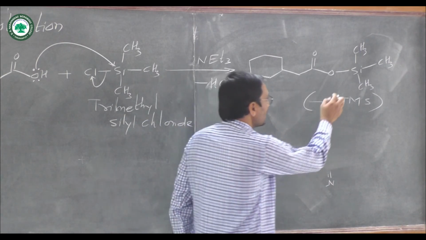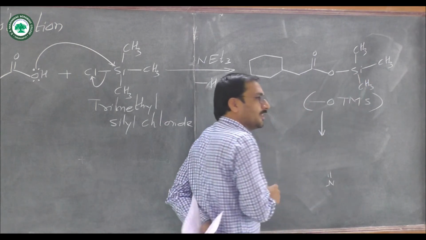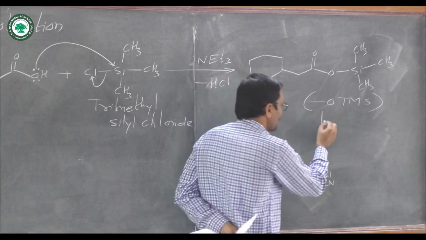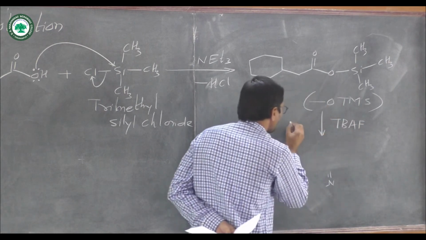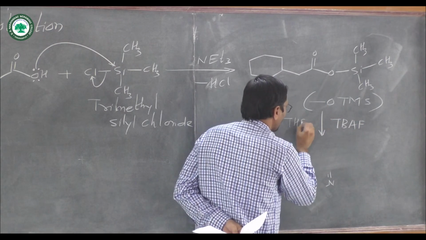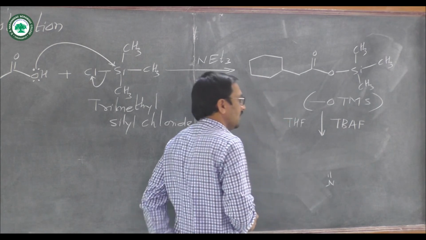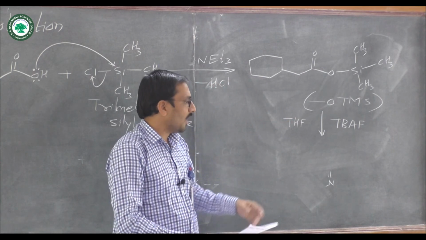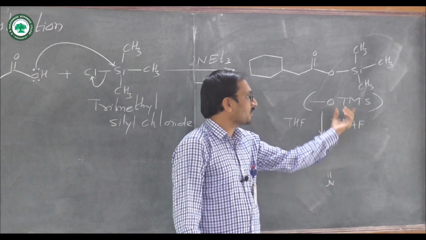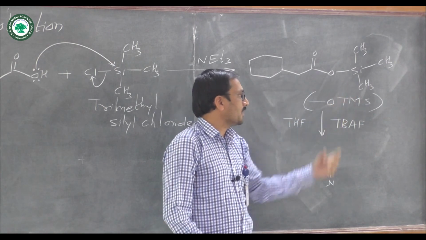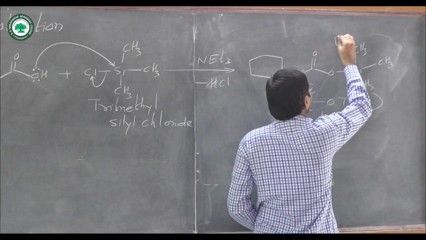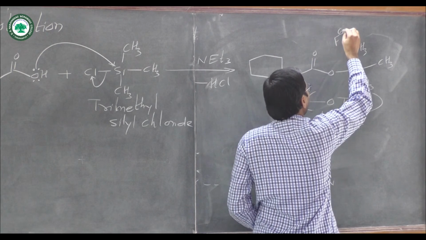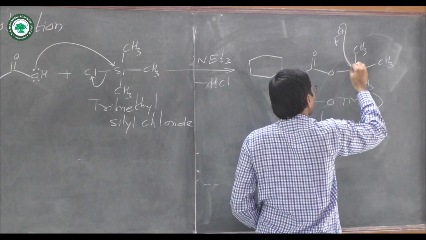This OTMS group can be deprotected by using a specific reagent, that is TBAF, tetrabutylammonium fluoride, in the presence of THF solvent. We have also learned how TBAF deprotects this OTMS group. TBAF has fluoride ion F minus, and that F minus ion has affinity towards silicon.